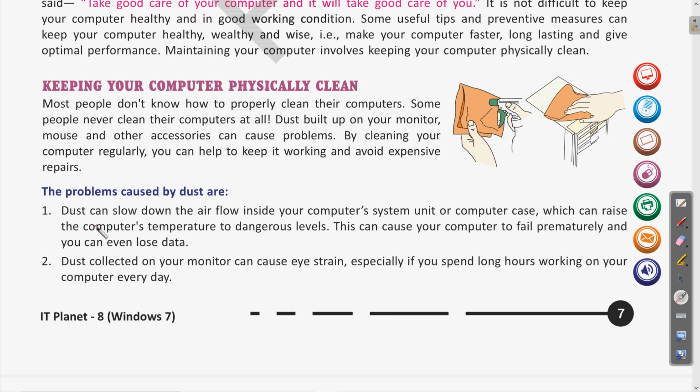First, dust can slow down the airflow inside your computer system unit or computer case, which can raise the computer's temperature to dangerous levels. This can cause your computer to fail prematurely and you can even lose data. In electronic equipment like your desktop, there are various air vents used for air passage, so that if the computer gets heated while in use, the flow of air will cool it.